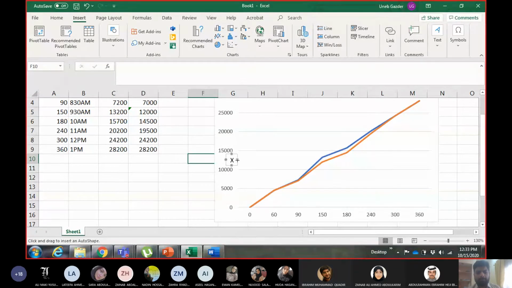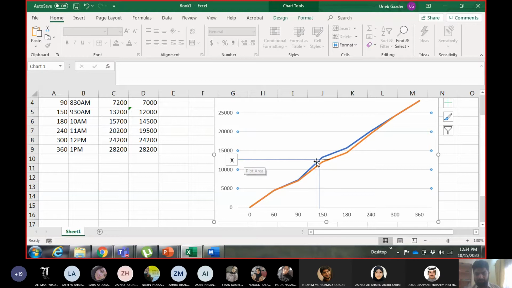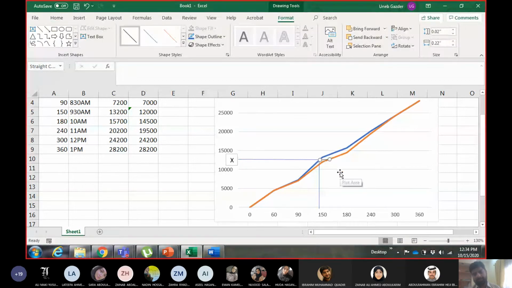No problem. Okay, so vehicle X came and joined at this point. So what is this point? When the vehicle joined the queue. Okay, and when will this vehicle leave? At this point of time, right? So this is the arrival time of vehicle X and this is the departure time of vehicle X.